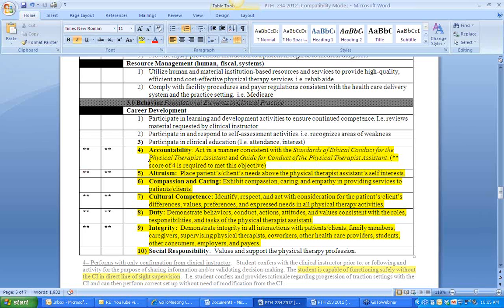Let's say that a patient came in and they had a diagnosis of right shoulder pain, and they've also had a history of breast cancer, and maybe that's the reason why they have shoulder pain at that point in time. And let's say that the patient has just found out that now their breast cancer has metastasized to their spine, and the patient is very emotional about it.